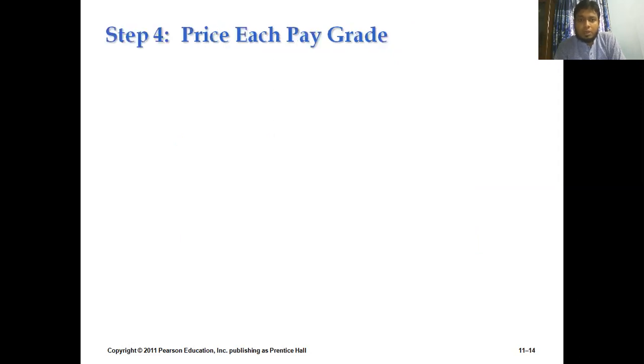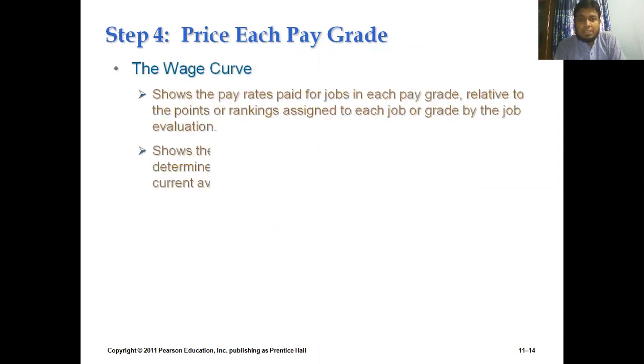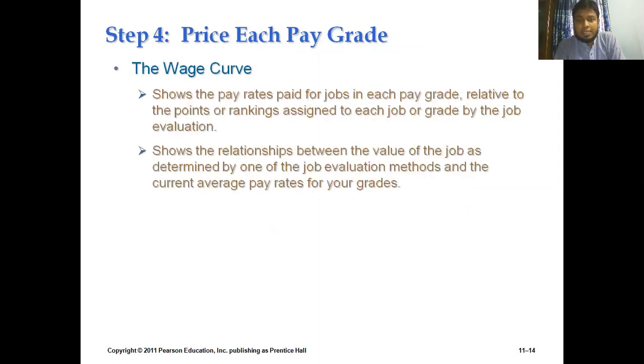In step number 4, we deal with the pricing of each pay grade, or we can say the wage curve. I will say a bit more about that particular step. In step number 4, we need to develop a wage curve. Now the question is, what is a wage curve? A wage curve shows or suggests the relationship between two variables: what we pay our employees and what the employees contribute to the organization. It is a kind of relationship that we can present in a pictorial form.